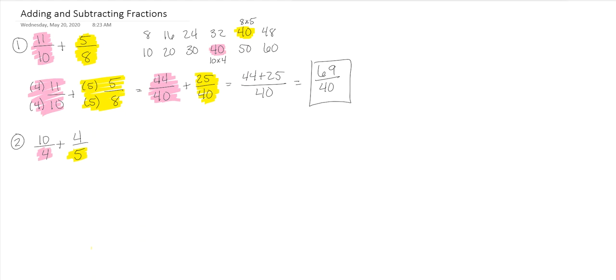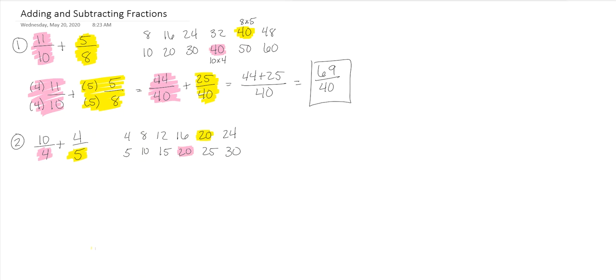My 4s are 4, 8, 12, 16, 20, and 24. And then our multiples of 5 are 5, 10, 15, 20, 25, and 30. Our least common multiple for both of them is 20. It's the very first one that they have in common.